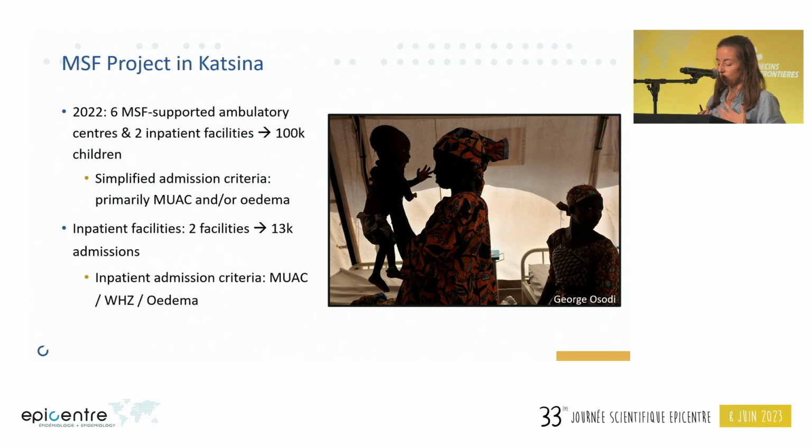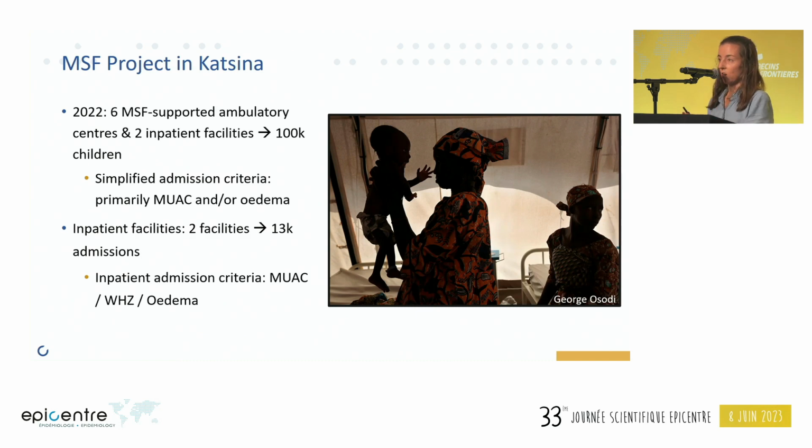In 2022, the Katsina project consisted of 6 ambulatory structures and 2 inpatient structures. Approximately 100,000 children were admitted across the program. At the peak, more than 3,000 children were being admitted per week. The Katsina project uses simplified admission criteria in the ambulatory facilities based primarily on MUAC and or edema.